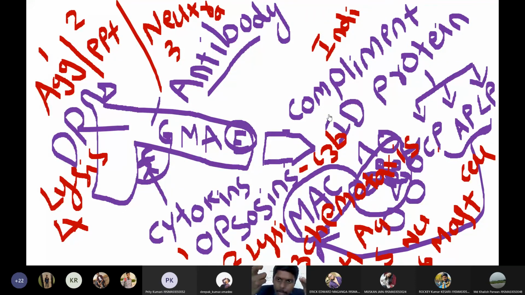We don't know when it will explode. We don't know when the lock will be removed. So it is like traveling with a suicide bomb in our body, in our immune system. That is why our immune system always keeps an eye on activation of these complement proteins. But there are some smart bacteria and microorganisms that are able to bypass these complement proteins and invade our body.